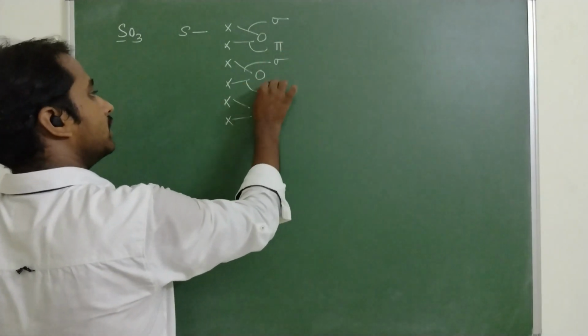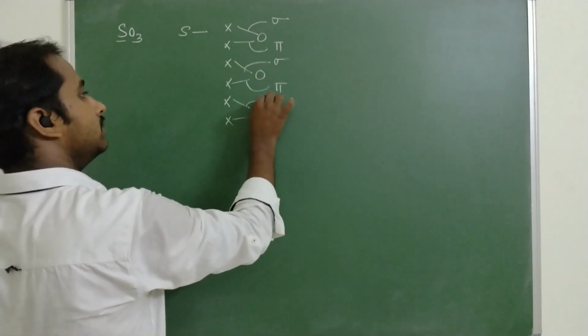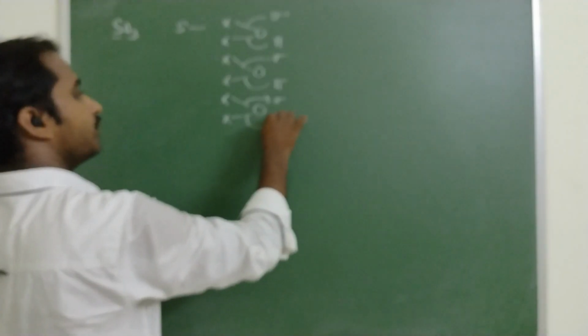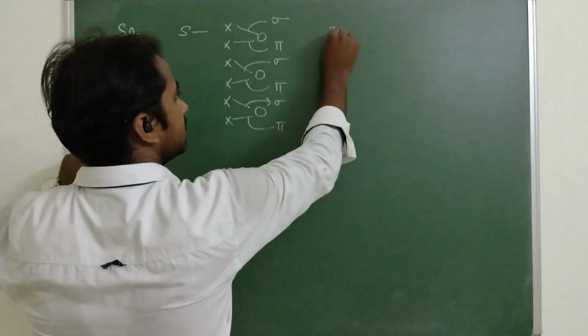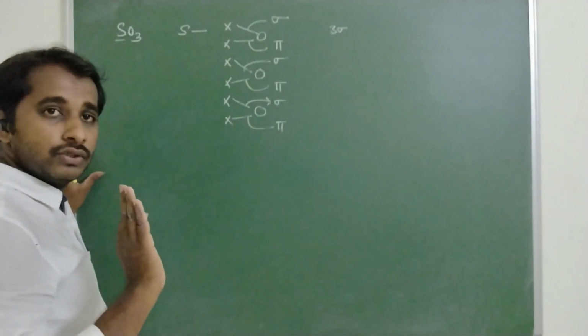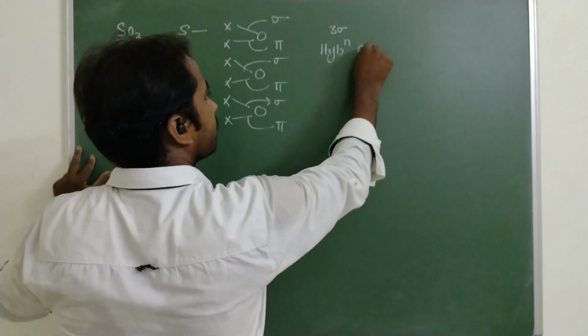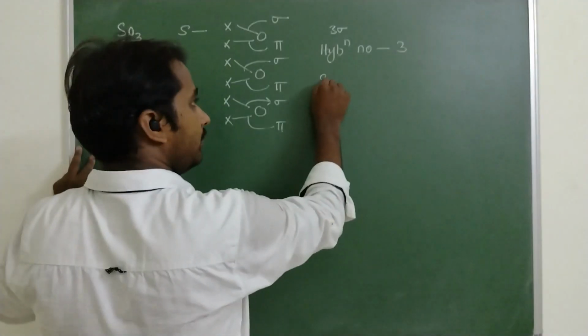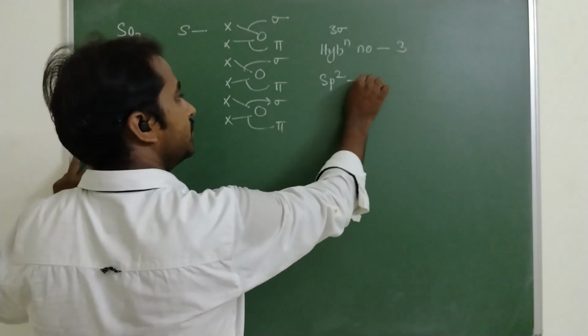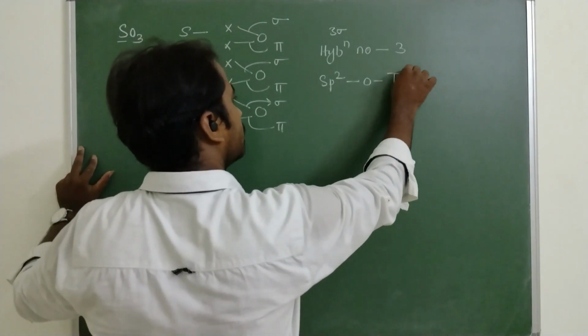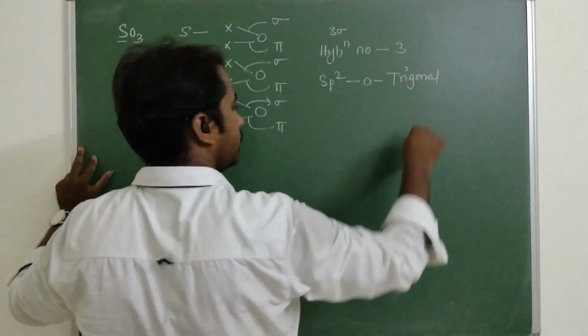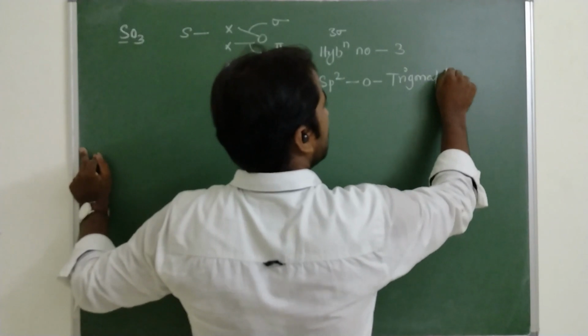So the total number of sigma bonds is 3, and there are no lone pairs. So the hybridization number is 3. Hybridization is sp2, 0 lone pairs. Trigonal planar structure.